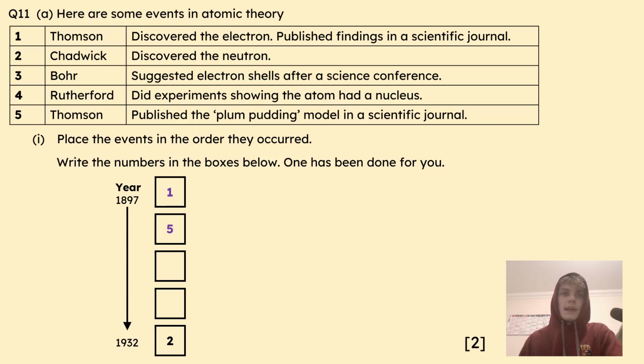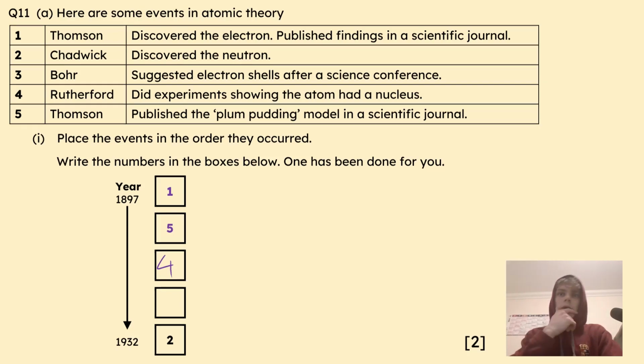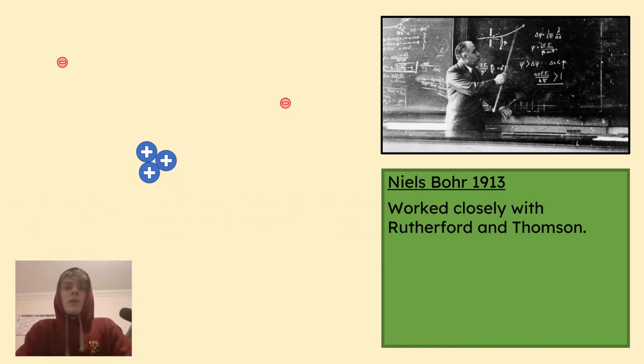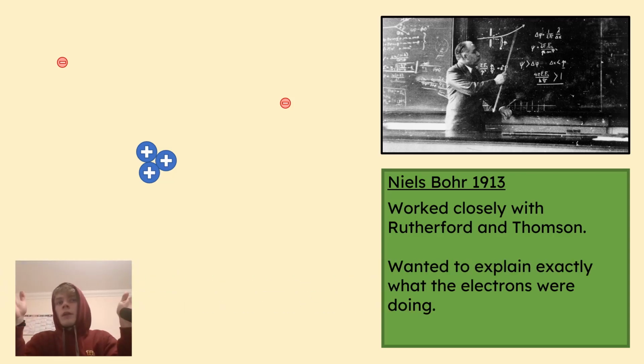Okay, you can technically finish the question here now, but we should probably talk about Bohr. He was also a student of both Rutherford and Thomson, and he was really keen to prove himself, and he wanted to explain what the electrons are doing, because right now it doesn't make sense in Rutherford's model. The electrons are negative, the protons are positive, so they should be attracting each other. The electrons should be attracted to the nucleus.